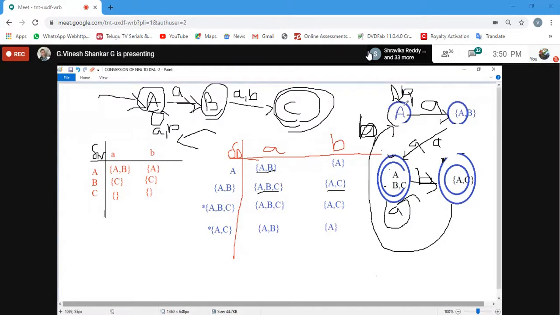A comma A is A comma B. A to B is A. A comma B to A is ABC. So I've given arrow mark like this. Then AB comma B. AB comma B is AC. So with C here.